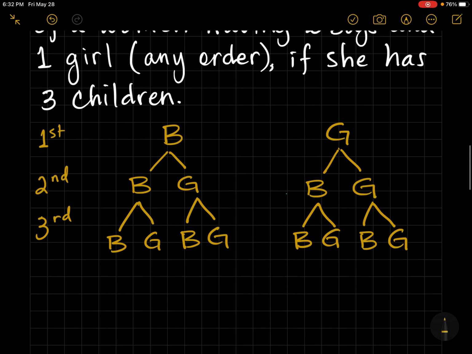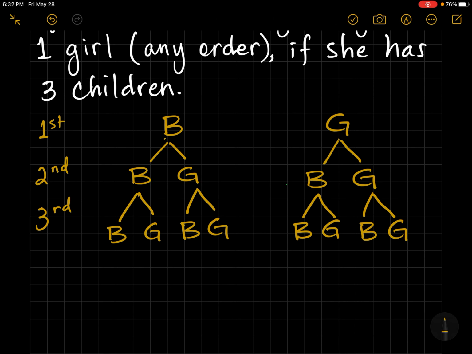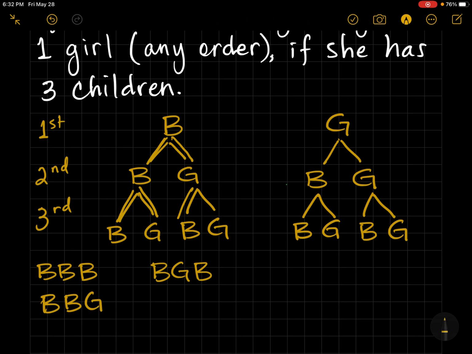Probability, so much fun. So now, as we go through and list our outcomes, we start at the top, boy, boy, boy. That's one outcome. Then we can say boy, boy, girl. Then we can go boy, girl, boy. And then we have boy, girl, girl. This is a very organized way so that you don't miss any of your outcomes.